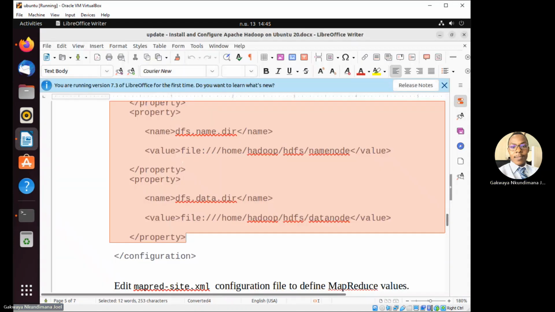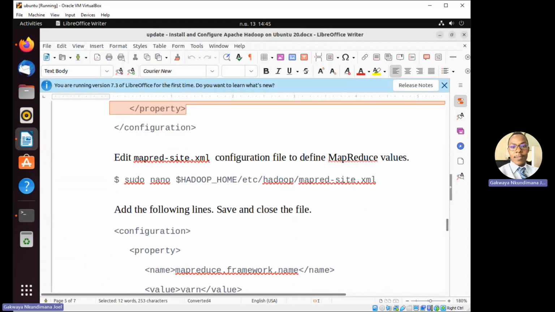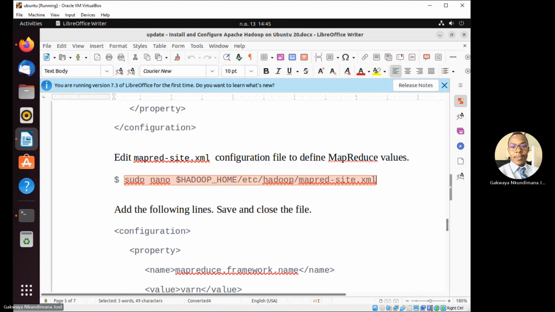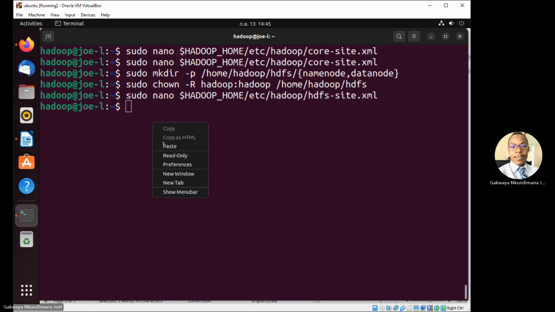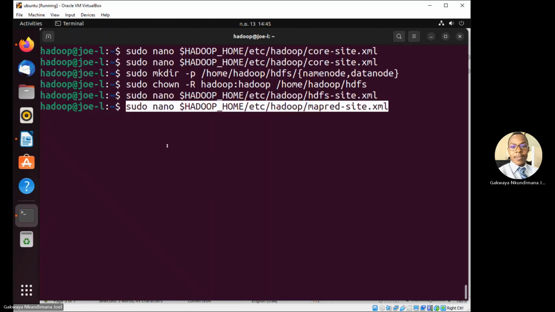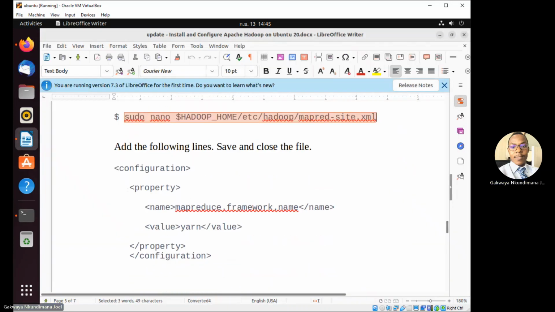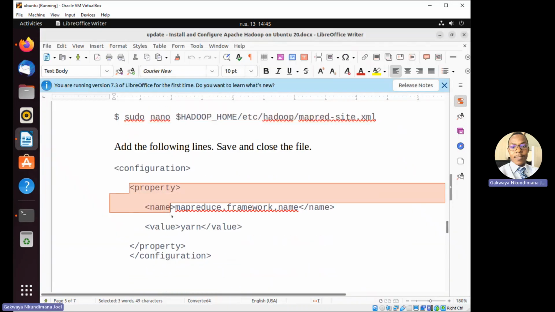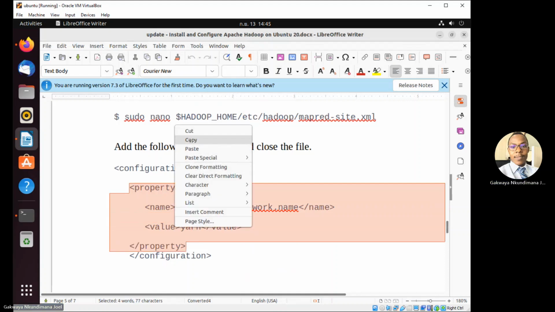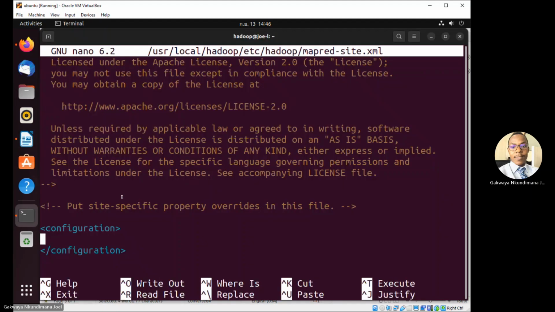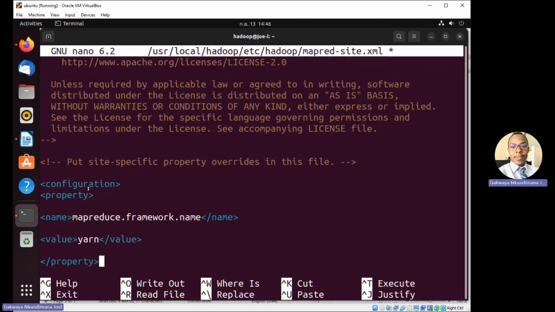Next file, we configure MapReduce. We put inside the configuration here. We take this file and we paste them here.